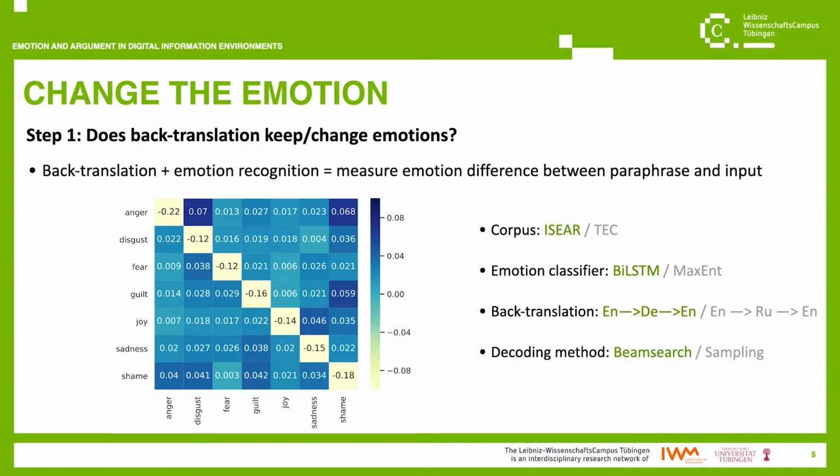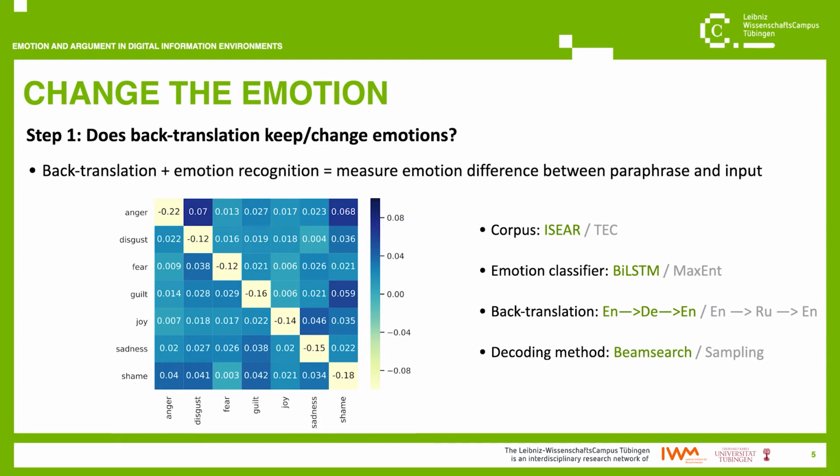So what is striking about this heat map is that the diagonal contains the smallest numbers, and the opposite is true for the off-diagonal area. This basically means that the emotion that is present in an input text gets slightly lost in back translation. It is tuned down while all the others are scaled up.